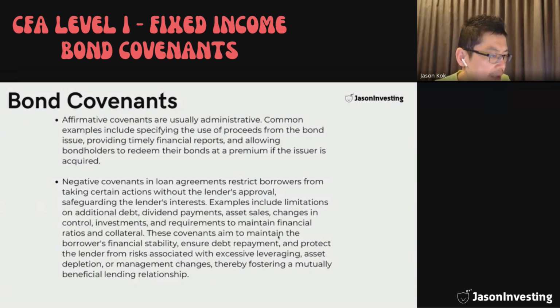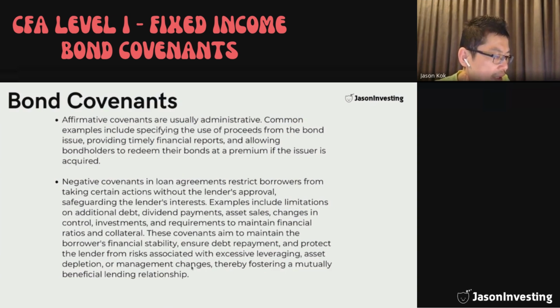These covenants aim to maintain the borrower's financial stability and ensure debt repayment. Debt repayment is the key part for bondholders, and the covenants protect the lenders from risks associated with excessive leveraging and asset depletion. This is the part about the limitation on asset sales or management changes.